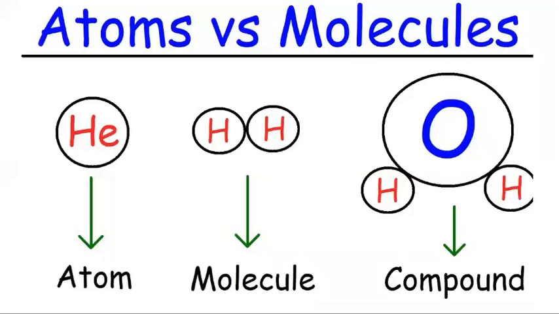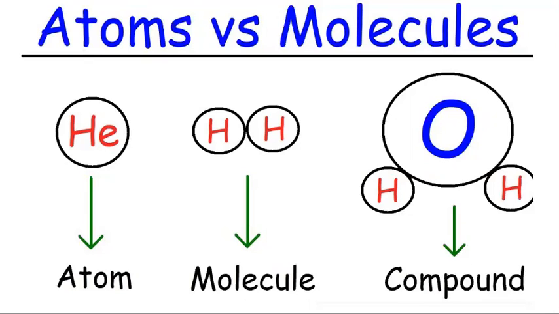Atoms versus molecules. Let's talk about the difference between atoms, molecules, and compounds. We have learned about atoms in this video, and now molecules. Molecules are formed by the combination of the same type of atoms. When the same type of atoms combine, a molecule is formed. Like two same hydrogen atoms combine, so a molecule is formed. If two same oxygen atoms combine, a molecule of oxygen is formed.